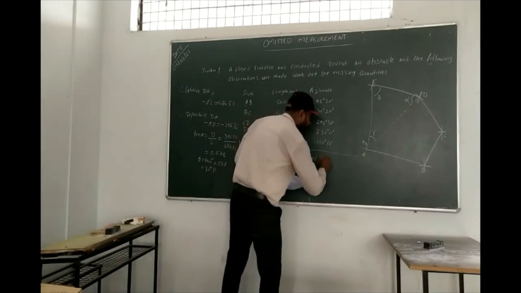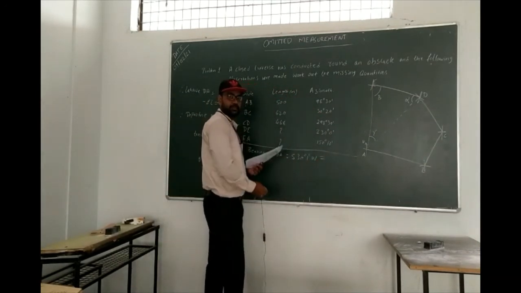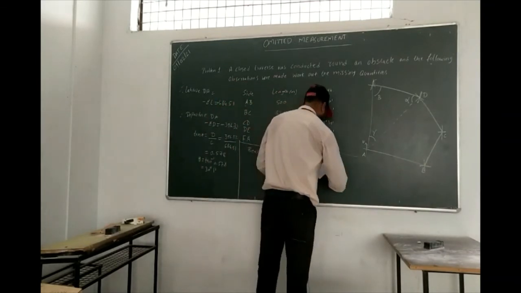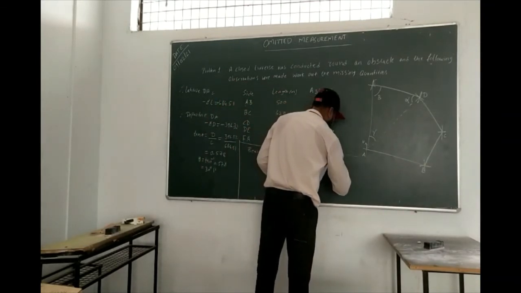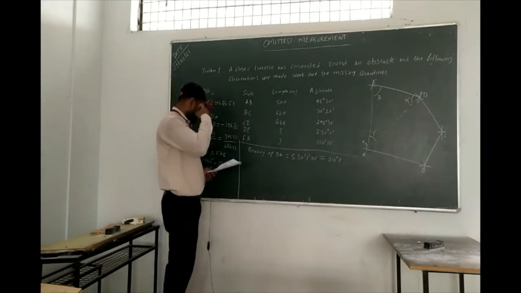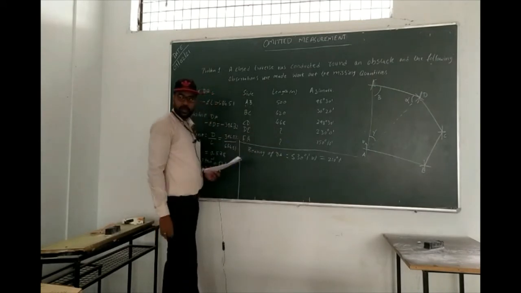Then if you convert that into whole circle bearing, how much is it going to be? Yes, it's going to be 210 degree 1 minute. Right? 210 degree 1 minute. So after having that, you got the whole circle bearing.